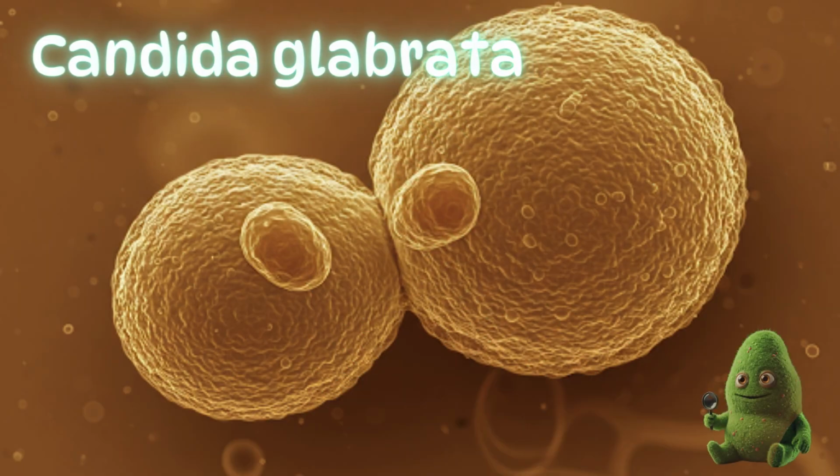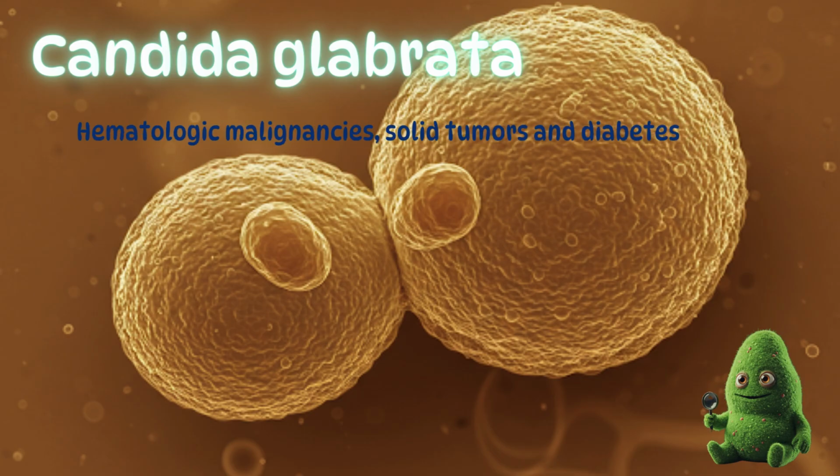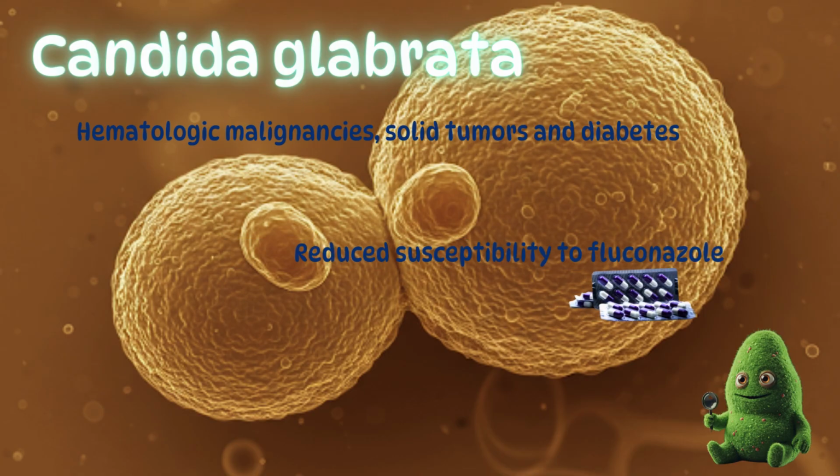Candida glabrata comes in behind albicans as the runner-up in prevalence. This organism has been on the rise for some time. It's especially problematic for patients with hematologic malignancies, solid tumors, and diabetes. In addition, use of the antifungal fluconazole over many years has helped to select for this organism due to its reduced susceptibility to the drug.